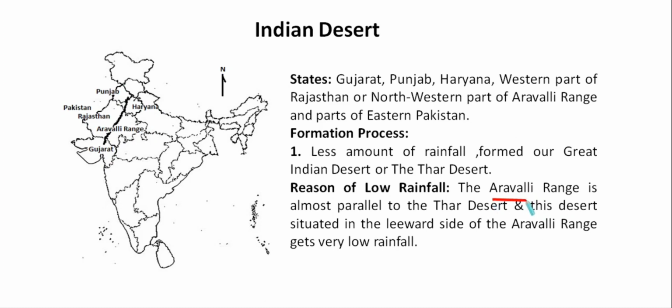The Aravalli range is almost parallel to the Third Desert. Here all of you can see this is the location of Aravalli range, and in the northwestern side of this Aravalli range through Gujarat, Rajasthan, parts of Punjab, we already know that we are having Third Desert. Now this Third Desert is almost parallel to this Aravalli range. This desert is situated in the leeward side of the Aravalli range, that's why it gets very low rainfall. The concept of this leeward side is specifically related with the concept of orographic rainfall.